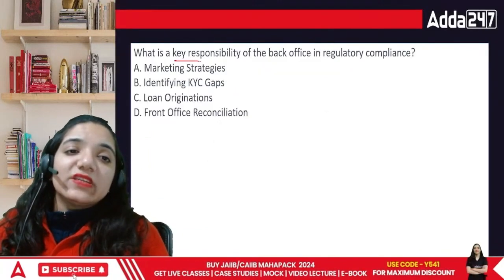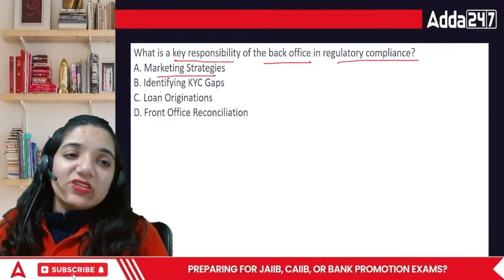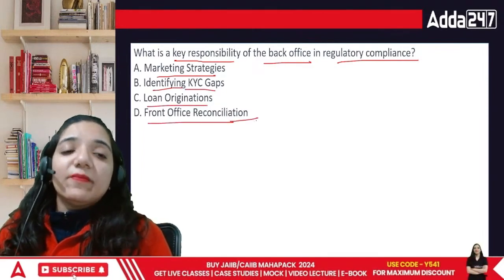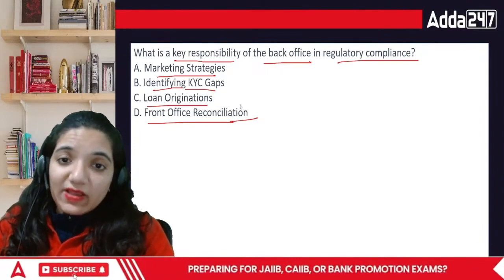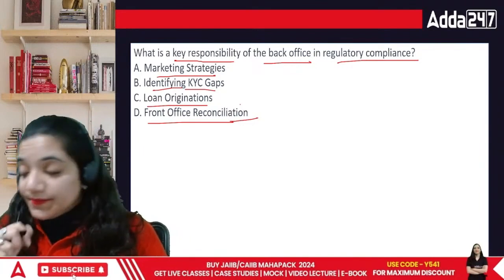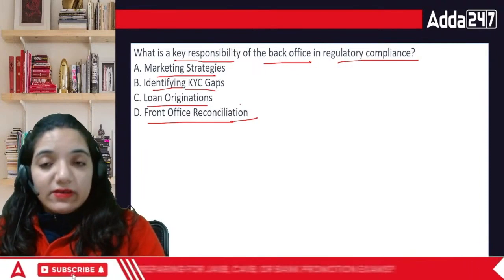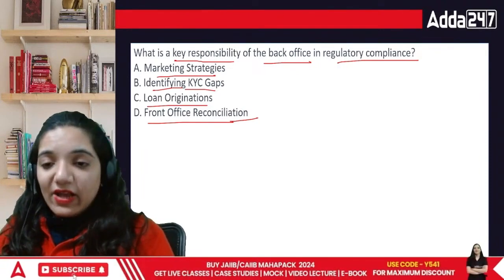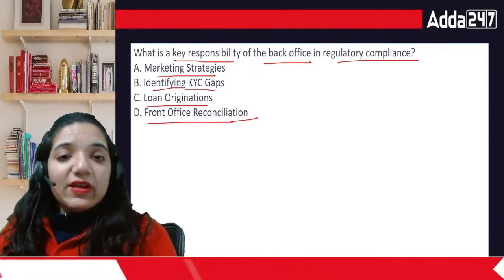Now, what is the key responsibility of the back office in regulatory compliance? Marketing strategies, identifying KYC gaps, loan origination, or front office reconciliation? Front office reconciliation, as we already know, is not their part. But what are they looking at in terms of regulatory compliance? See, someone is taking a loan. They have deposited their papers with them. Now, if I have deposited my papers, they will have to review them. So what is happening in those things?